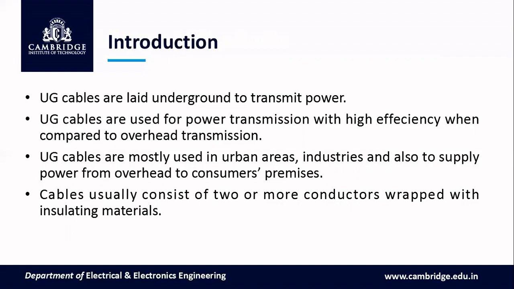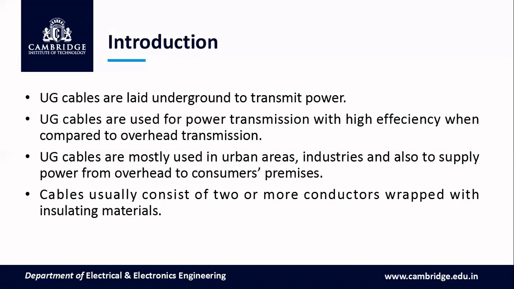These UG cables are usually used in urban areas, industries, and also to supply power from the overhead to consumers' premises. Means from the overhead, these are tapped, and then the home domestic connections and all internal connections are done through underground.